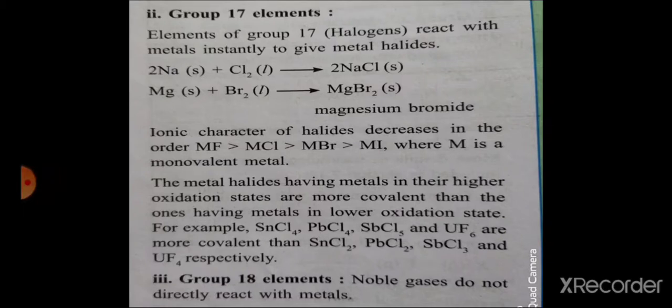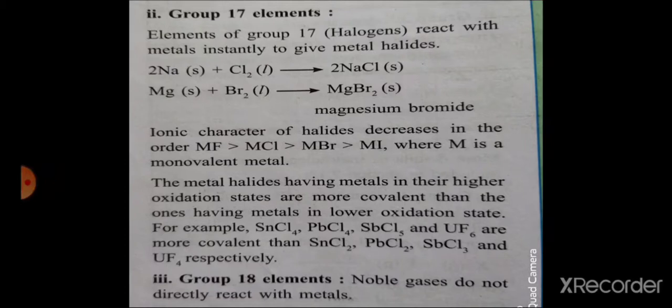The ionic character of halides decreases in the order from fluorine to iodine, meaning moving down the group, the ionic character of halides of group 17 decreases. The metal halides having metals in their higher oxidation states are more covalent than the ones having the metals in lower oxidation state.